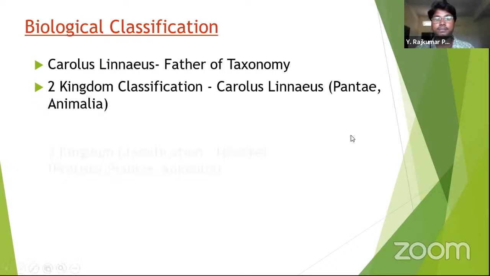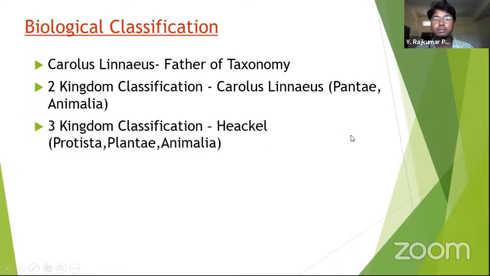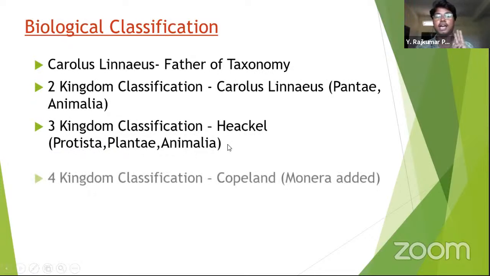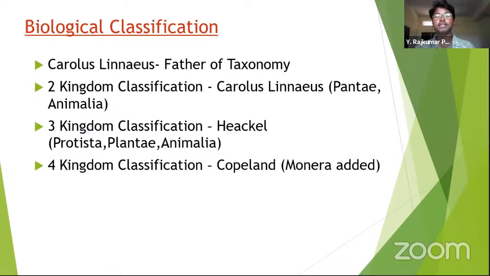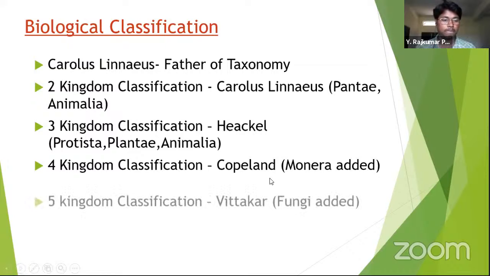But further, some other scientists came in and they said that there are three kingdoms, right? Ernest Haeckel proposed this three kingdom classification, with three kingdoms: Protista, Plantae, and Animalia. And Copeland is a scientist. He included another kingdom to the three kingdoms, that is Monera. So he said there are four kingdoms: Monera, Protista, Plantae, and Animalia.